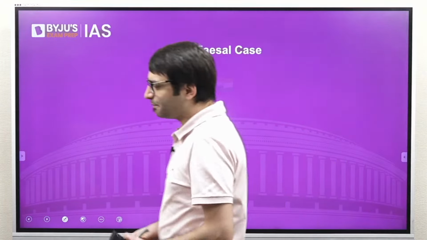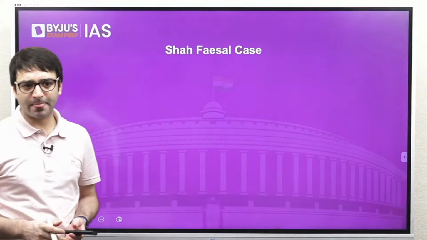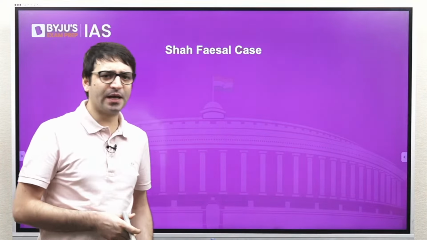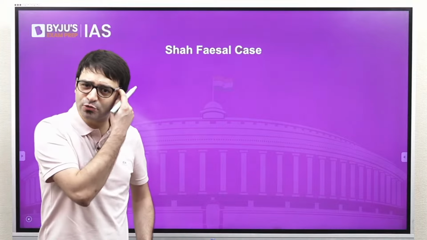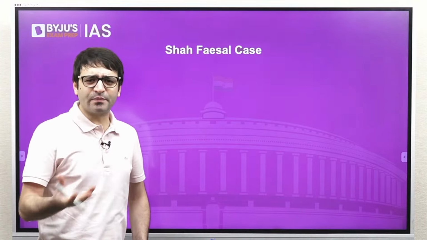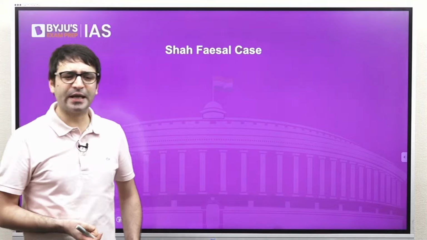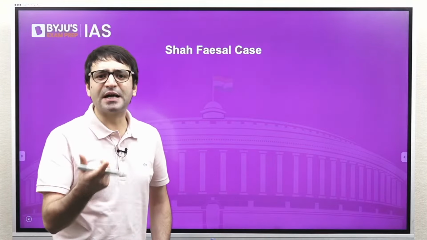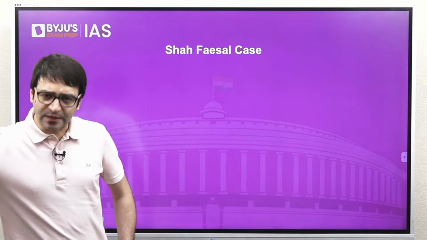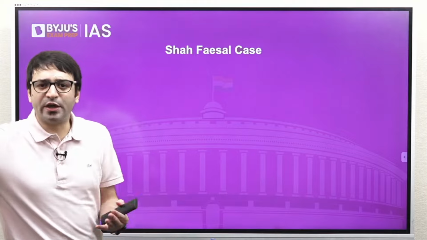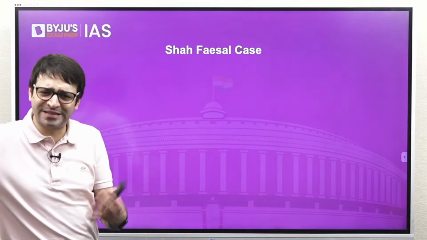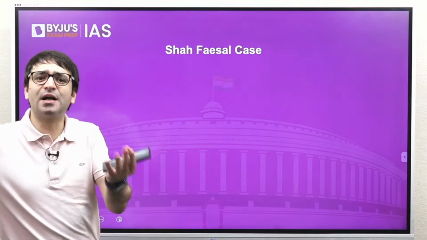Now let's look at the Shah Faisal case. 2009-10 UPSC topper. He became the first person from Jammu and Kashmir to top the civil services examination. Then, after serving the government for a long time, for close to a decade, in 2018, he suddenly decides to resign. Resigned against what he called the unabated killings of Kashmiris, and then he wanted to start a political party.